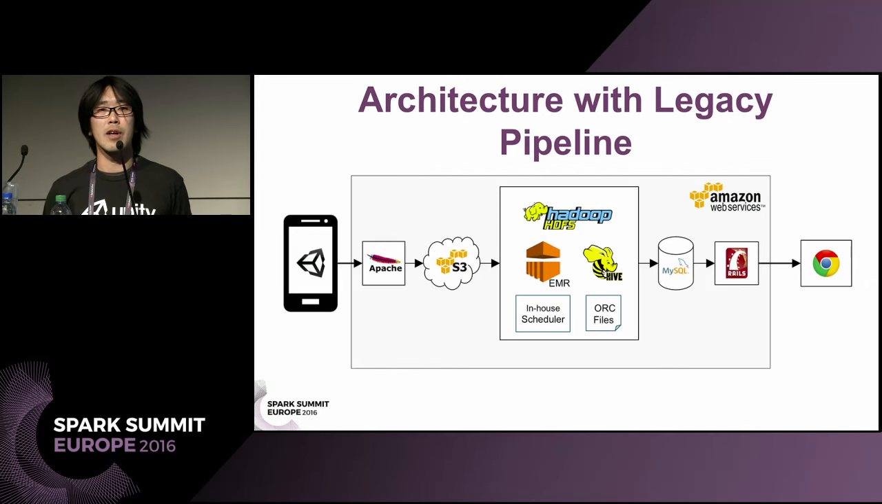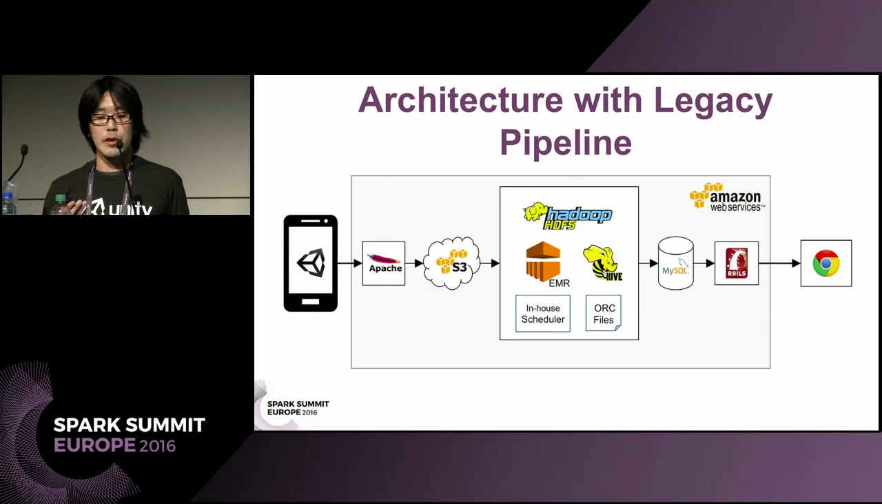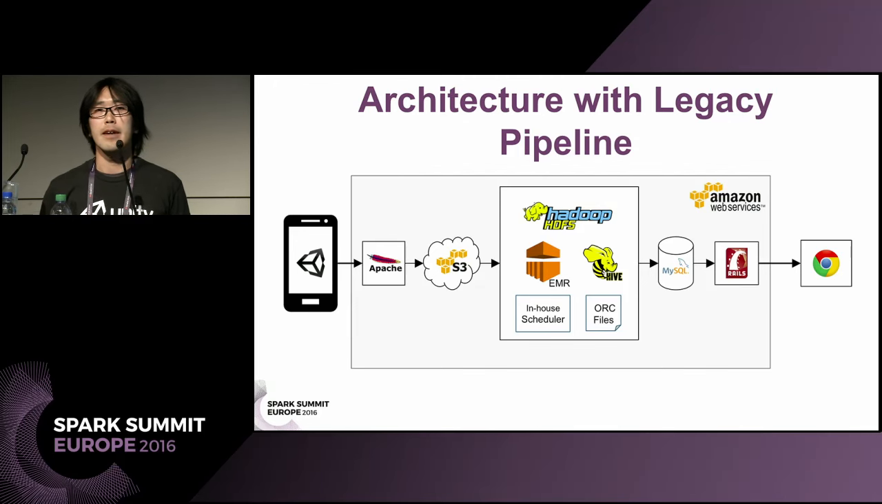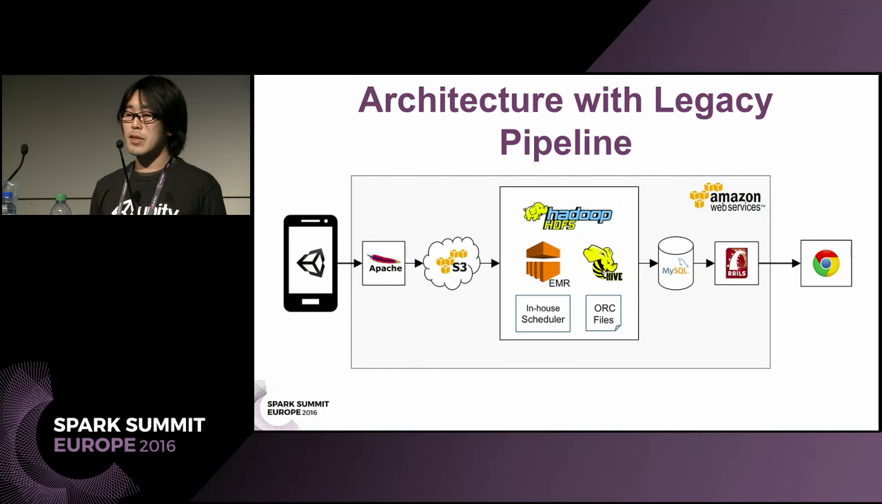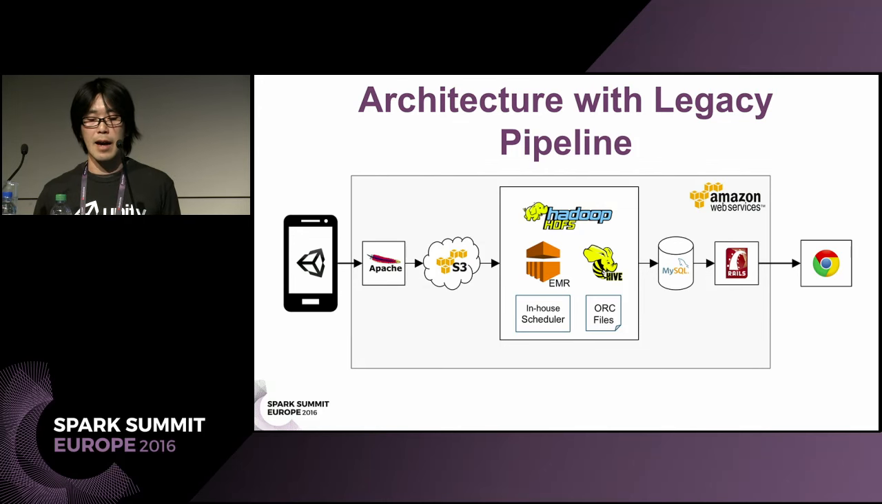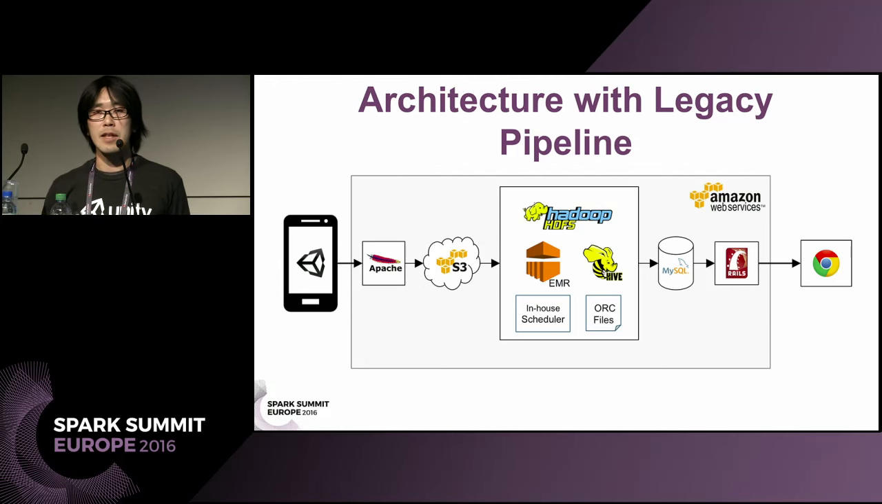This is what our architecture looks like with the legacy pipeline. Events are sent from gaming devices to our front end. Our front end batches the events into files stored on S3. The data pipeline then consumes these S3 files, aggregates the events, computes the metrics, and uploads them to a MySQL database. Our dashboard then uses the database to serve metrics out to game developers. The middle box here represents our data pipeline. The legacy pipeline uses technologies like Amazon Elastic MapReduce, Hive, and some in-house software.